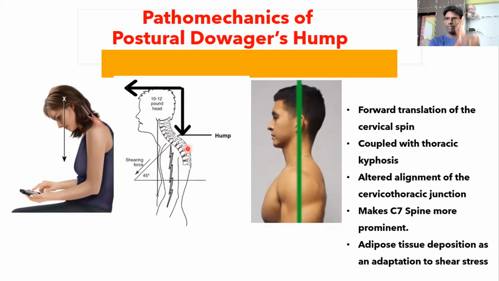You just see my hand. Normally, the cervical spine and the thoracic spine are aligned like that. When the cervical spine is moving more anteriorly with respect to the thoracic spine, then the spinous processes of C7 and T1 will become more exposed here in relation to the moving upper cervical spine. So that makes the hump more visible and palpable. So if you try to correct the spine alignment, then the hump gradually reduces. So it's not that there is an extra bone growing here, it's just that the cervical spine is moving anteriorly in relationship to the thoracic spine.